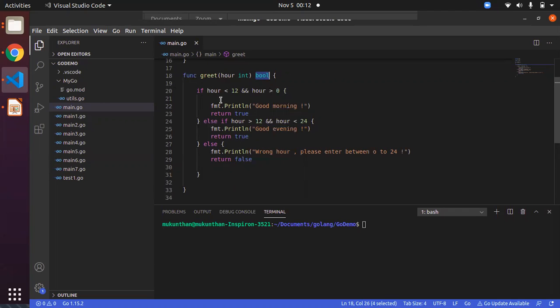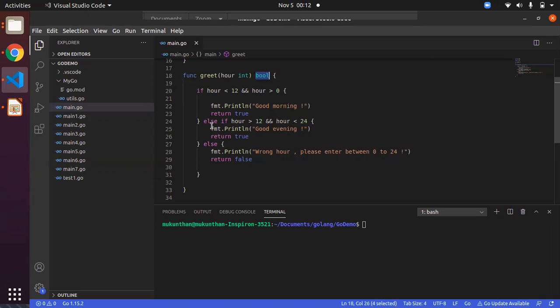So if both conditions fail in the previous two blocks, it will just go into the else block. It will print wrong hour, please enter between 0 to 24. It's a typo, it is 0 to 24. And then we are returning the value false, because we return a value in all the blocks since the return type is Boolean. If you don't return a Boolean value, it will fail, as it would be opposite to the signature. So in every block, we make sure that we are returning at least one Boolean value.